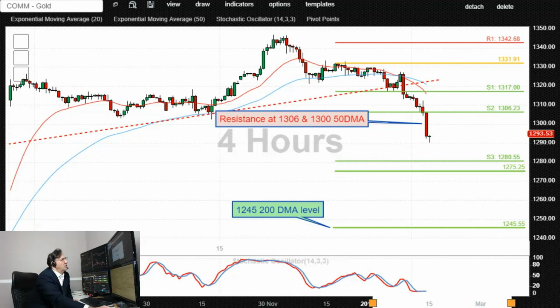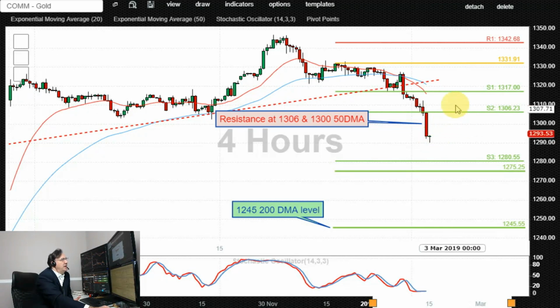Lastly, I want to talk about gold. Gold appears to be in a corrective pullback at the moment from 1340, 1330 levels. The end of day time frame important support is at 1306 or 1300, which happens to be a 50 DMA level, which is this zone up here. So any oversold bounce backs are initially capped by this zone here.